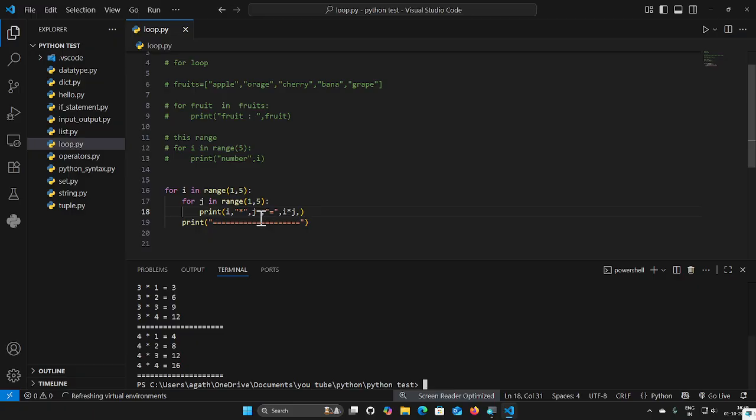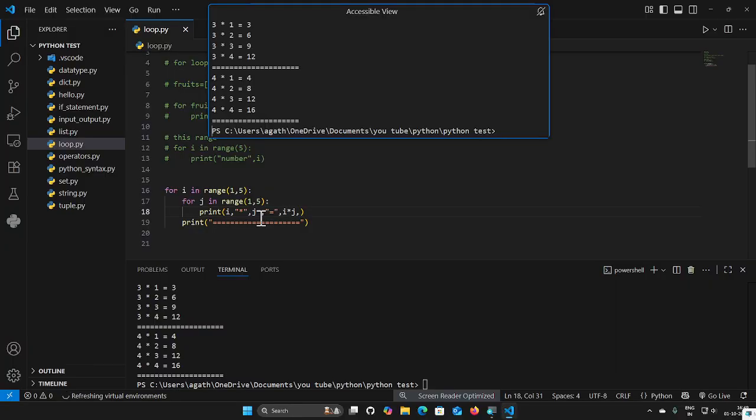Running python loop.py, the output is 1 * 1 = 1, 3 * 2 = 6, 3 * 3 = 9, 3 * 4 = 12, 4 * 1 = 4, 4 * 2 = 8, 4 * 3 = 12. The multiplication table works.